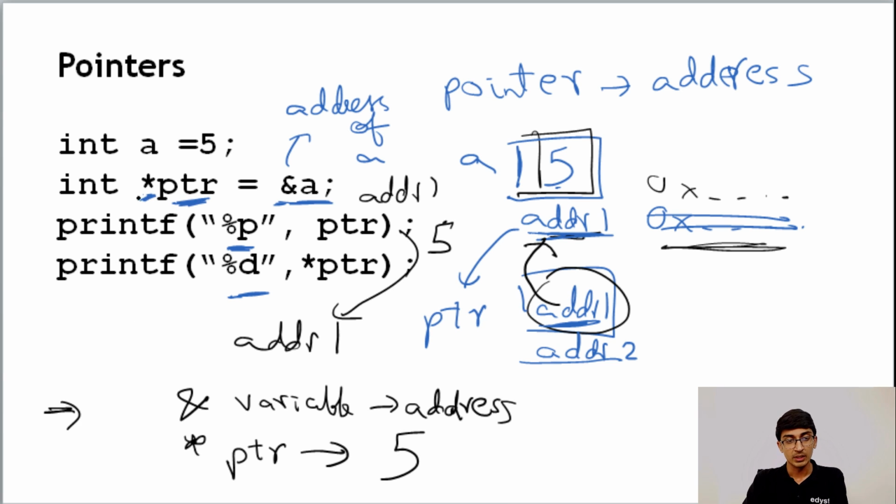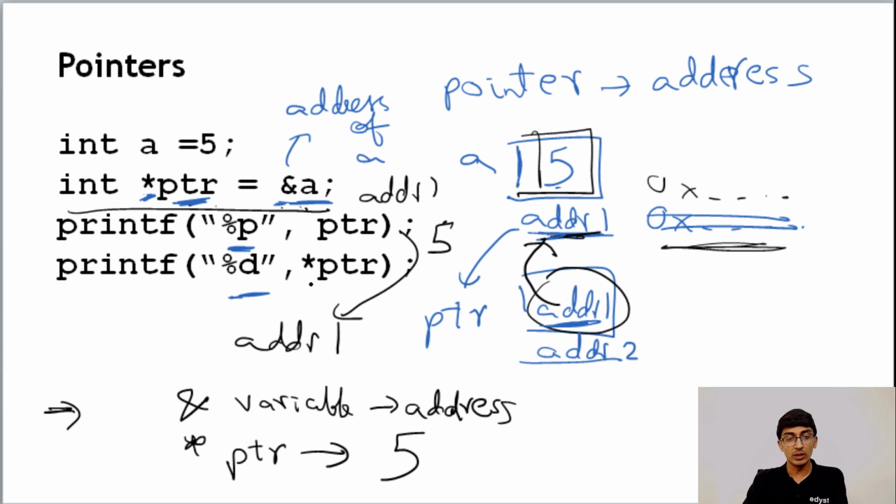So just to repeat what I just said, whenever you have a pointer, there are 2-3 operators that you need to know. This is how you define a pointer: int *ptr = &a. That is how we define a pointer. Now when we print a pointer, it's going to print the address that is stored inside it. When we want to print the integer, we print *ptr.